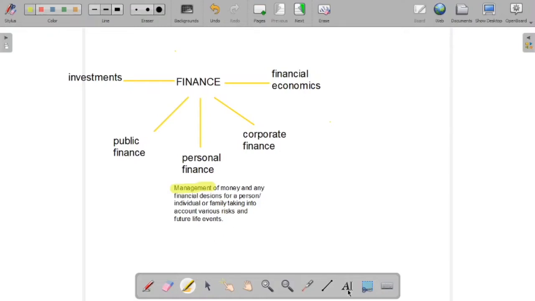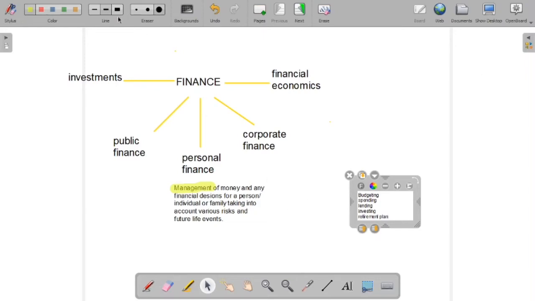So I would like to put in some more. I will just put in some of the activities like budgeting, spending, then lending, also investing, and mainly retirement plans. So that's why the definition talks about future life events. So all of these activities, when it confines to a person or a family, it happens to be personal finance. So managing all of these activities, that's basically what personal finance is.